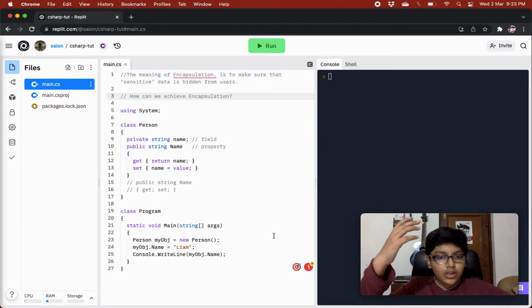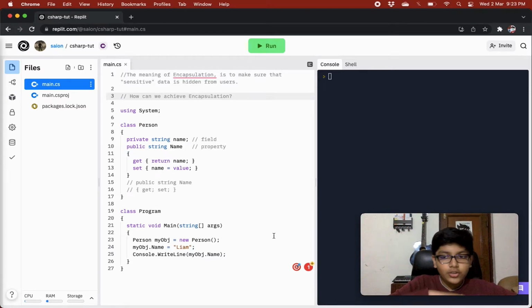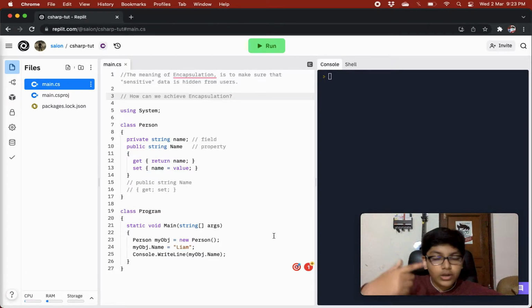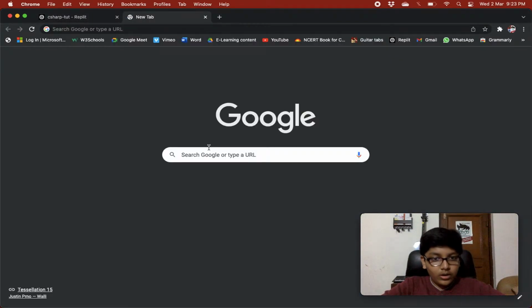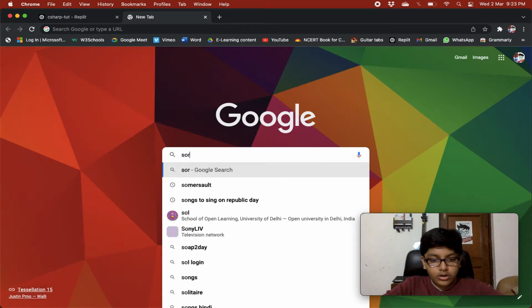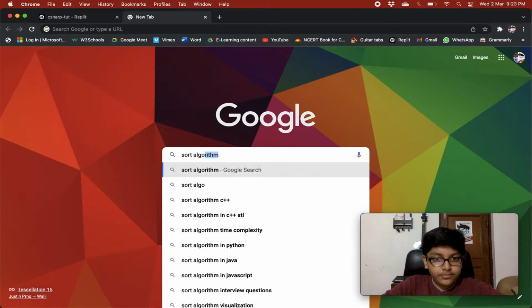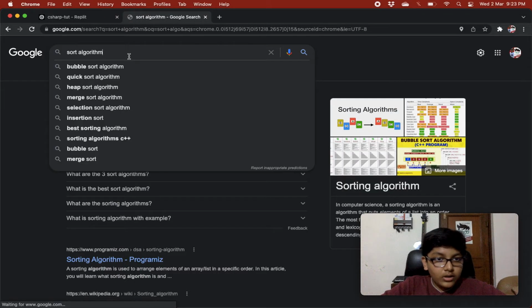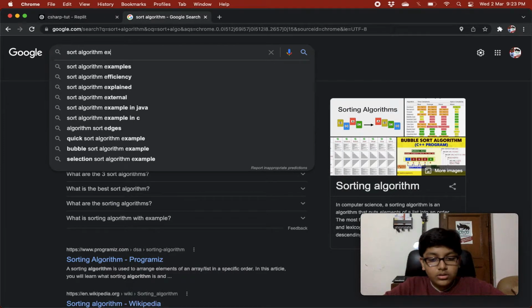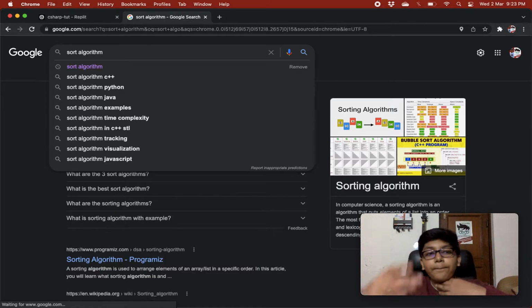For example, in your setter you are getting an array and you want to sort it. There are a lot of methods to sort, and I researched a lot of sort algorithms. So for example, you are using bubble sort.